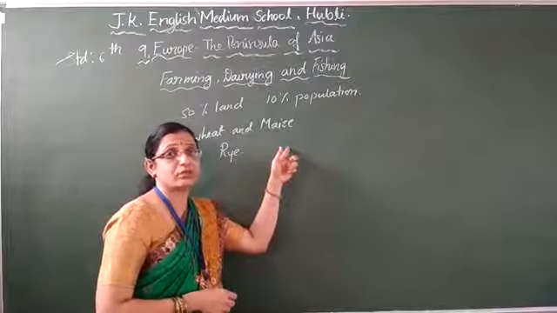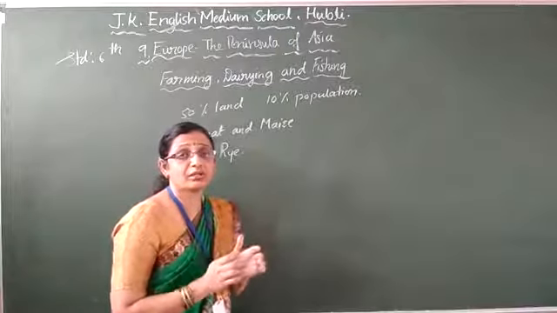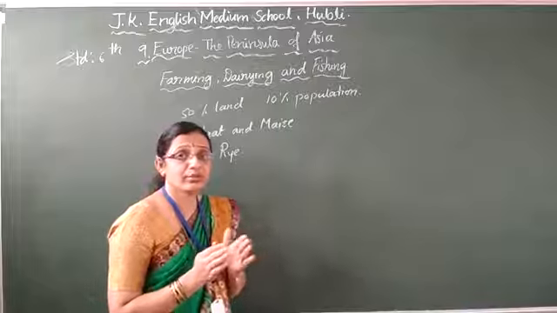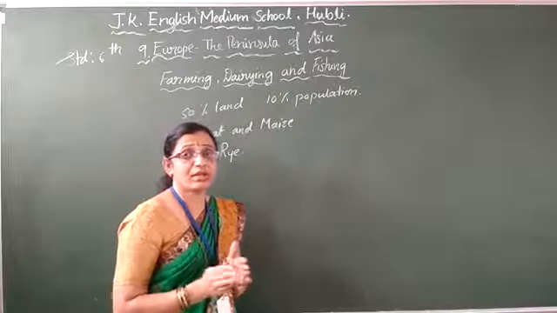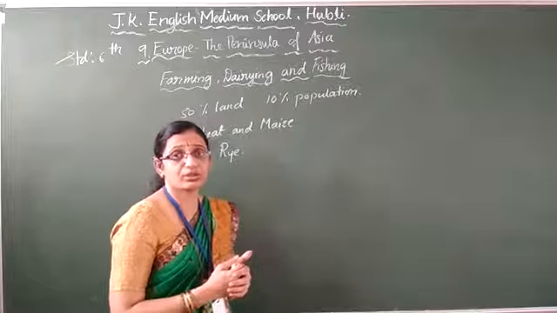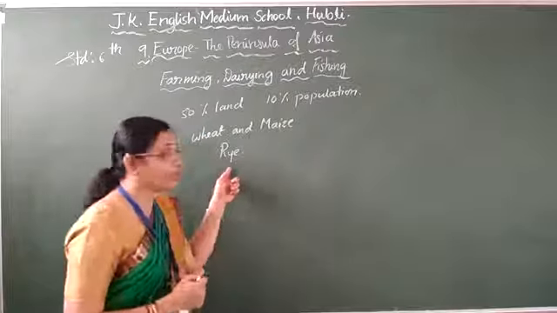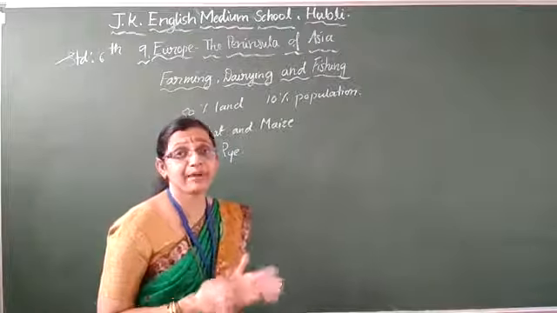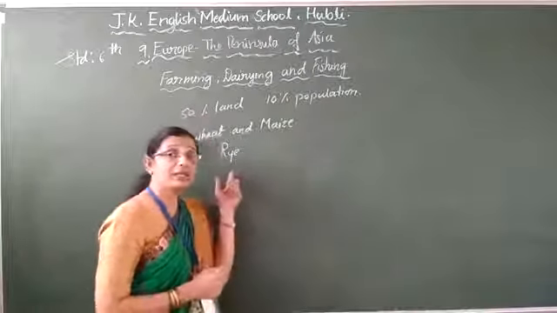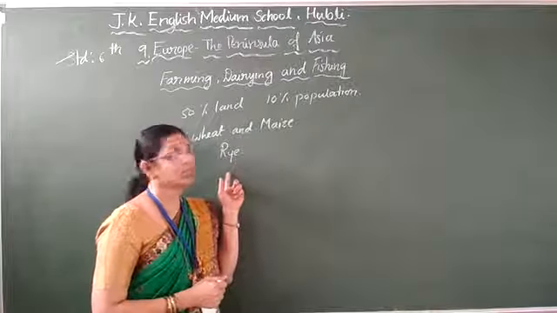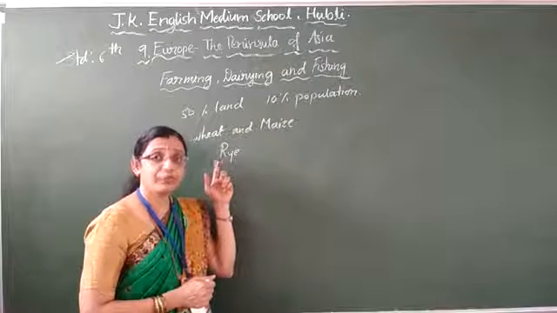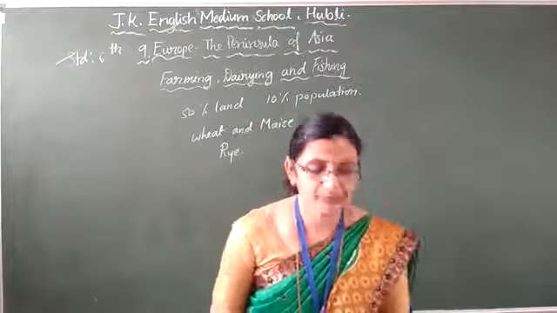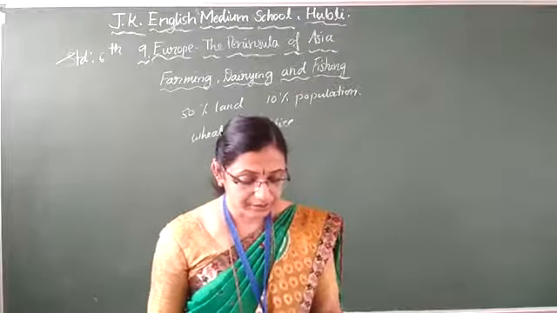pigs, hens. Poultry is also they are doing along with the agriculture. Poultry means they are domesticating a number of hens. They will sell the eggs, afterwards they will sell the chickens also. Then rye is one more food crop, children. That one they are using for making bread as well as to make liquor. Cold place it is, so they are using it for liquor. For preparing the liquor also they are using the wheat cereal. Cereal it is. That one they are using.